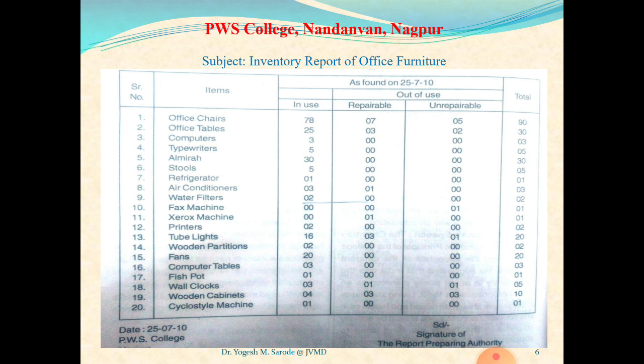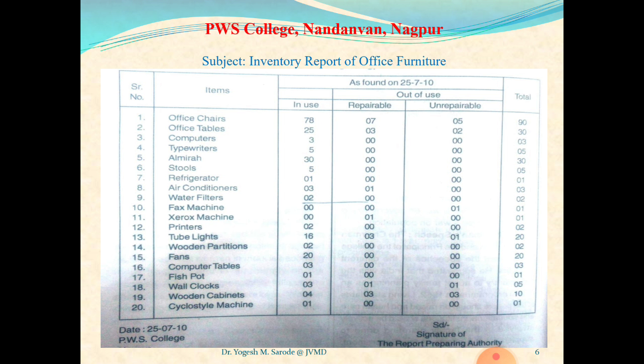Just below the title, I have written the subject. Subject is inventory report of the office furniture. Now, this subject is in sentence form, meaning the font is lesser than the title.